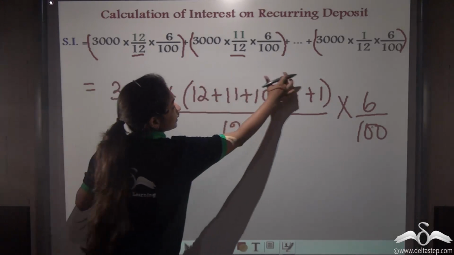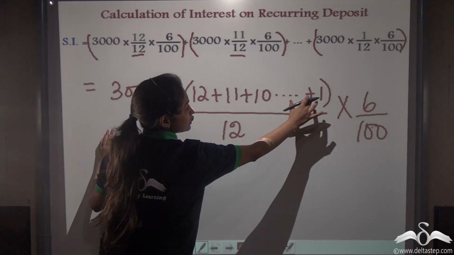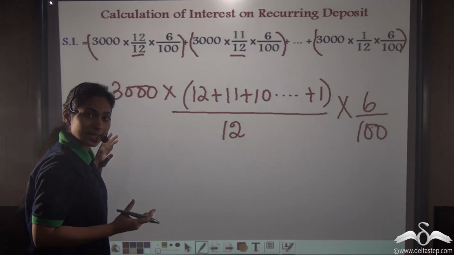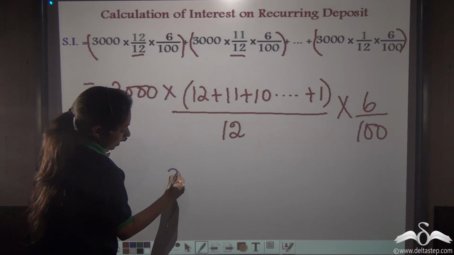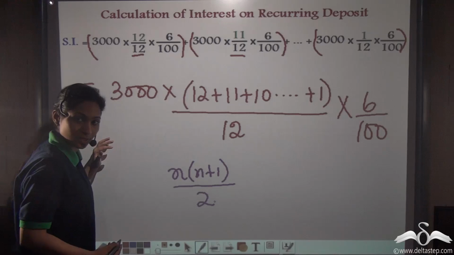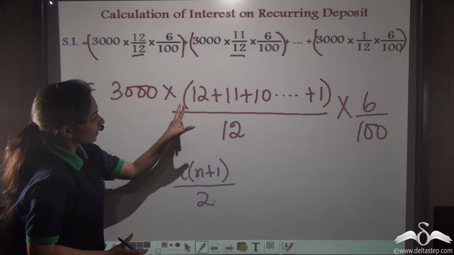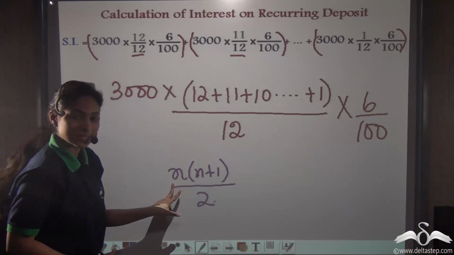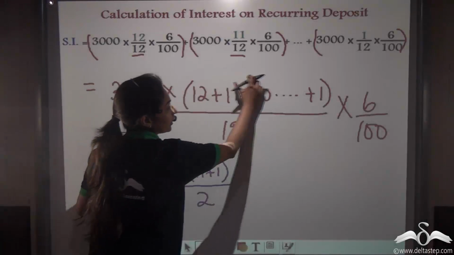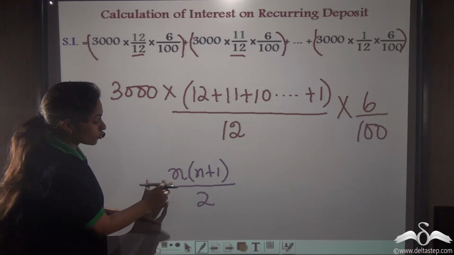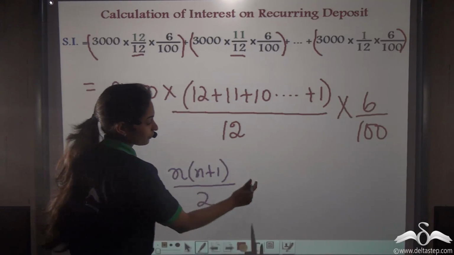Now what about this series? 12 plus 11 plus 10 till 1. Is there a simpler way to calculate this series? Yes, we know n into n plus 1 by 2 defines such series. So instead of 12 plus 11 plus 10 so on till 1, we will use this series. Now instead of calculating this, we will use this formula so that we can simplify this. So here n will be 12.